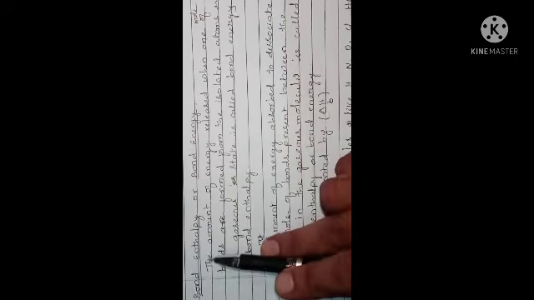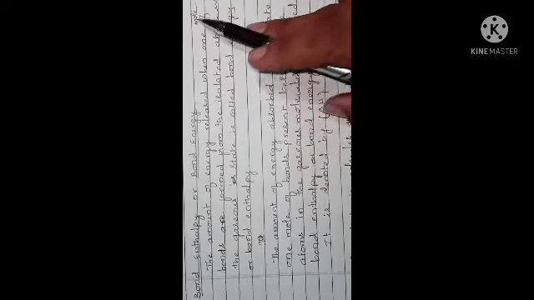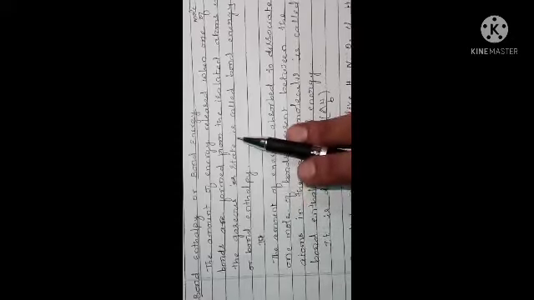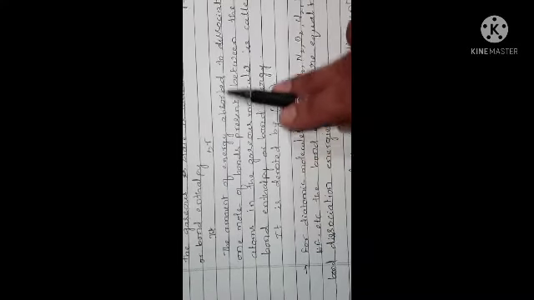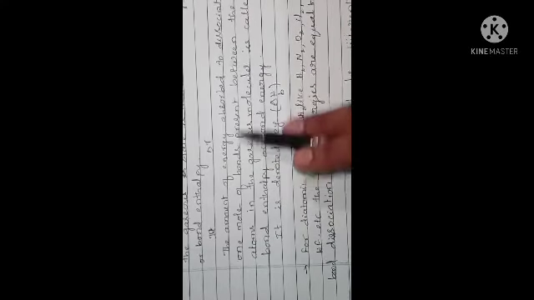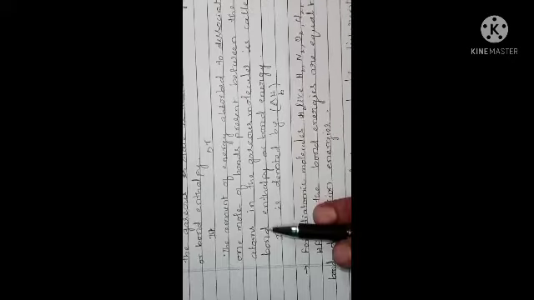Okay. The amount of energy released when 1 mole of bonds are formed from the isolated atoms in the gaseous state is called bond energy or bond enthalpy, or the amount of energy absorbed to dissociate 1 mole of bonds present between the atoms in the gaseous molecule is called bond enthalpy or bond energy.